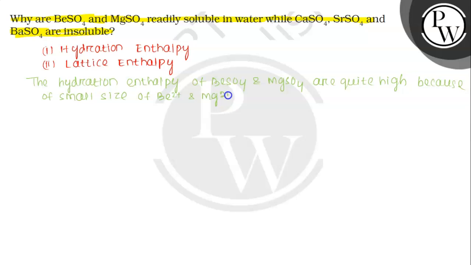So due to their small size, the hydration enthalpy of BeSO4 and MgSO4 is quite high. So these hydration enthalpy values are higher than their corresponding lattice enthalpy.